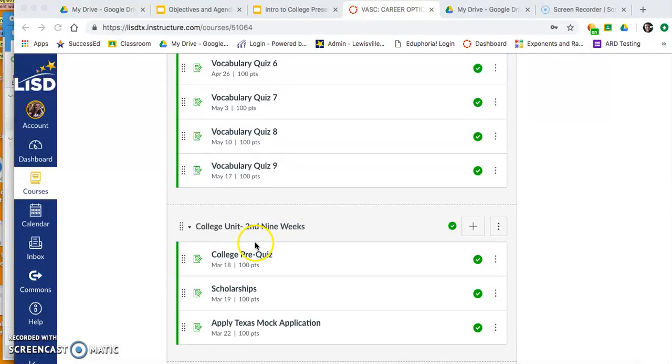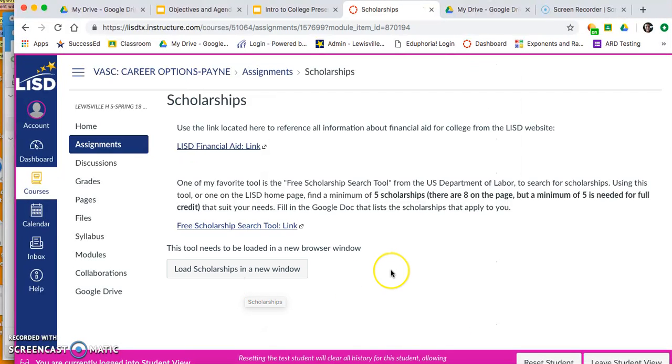Then go ahead and scroll down to your college unit, the second 9 weeks. Today we're going to be working on scholarships, so go ahead and click on that. What you will see here are some directions in regards to locating scholarships. But I want to pause for a minute and make sure that we understand what we're searching for, and the importance of what we're doing.